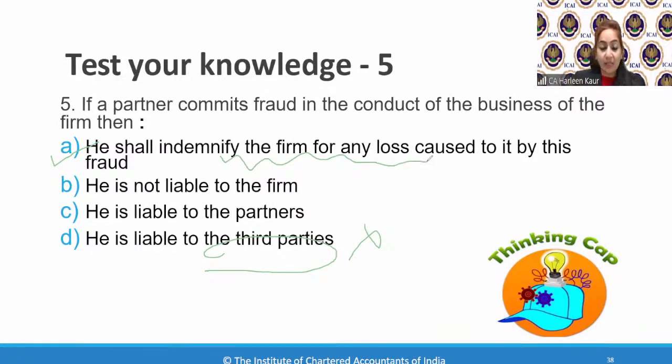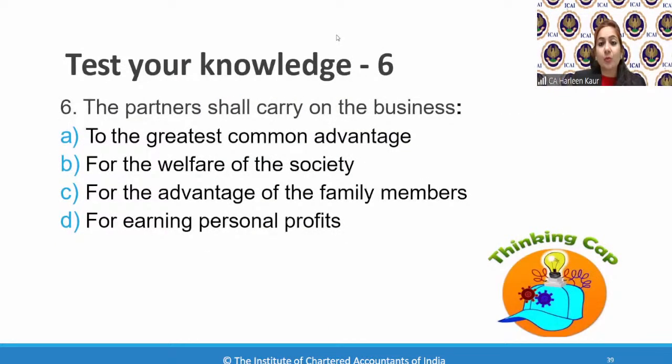I have been explaining this point in today's class also, that any loss caused to the firm because of your conduct, you must indemnify the loss caused to the firm by his fraud. So you have to make good the loss. If the firm is suffering because of your actions, you need to compensate the firm. The second one was very, very simple. All of you have answered it correctly.